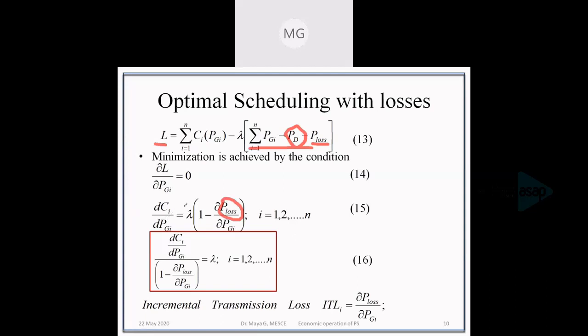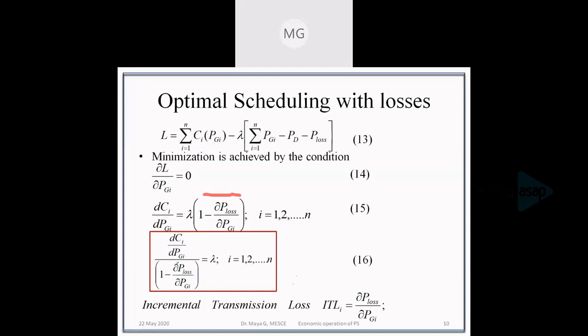So we had obtained this equation number 15. That equation can be rewritten by taking this bracket to the other side. We'll get it as dCi by dPgi divided by 1 minus dou P loss by dou Pgi. This is equal to lambda. Since we have considered the losses in this network, this is called the exact coordination equation.